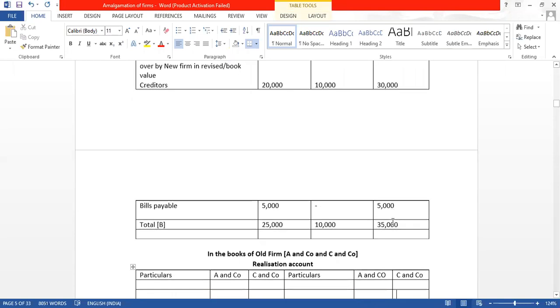The total is coming to 2,09,000. So what will be the value of PC? Purchase consideration, it is assets taken over minus liabilities taken over.